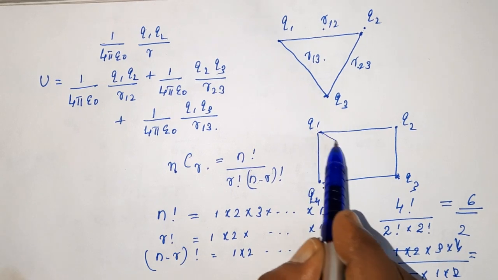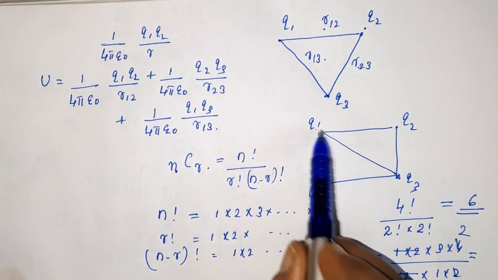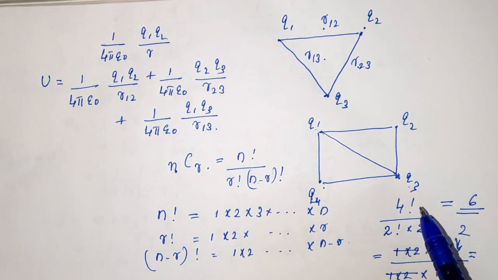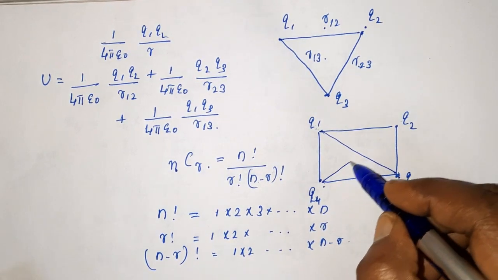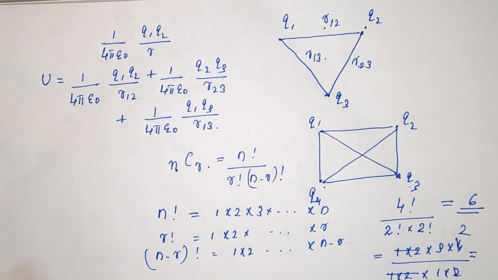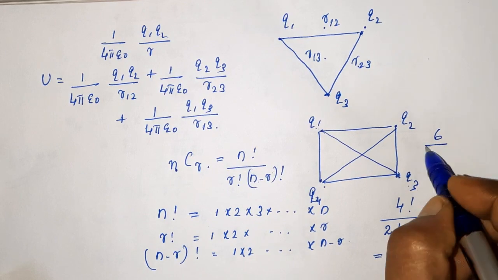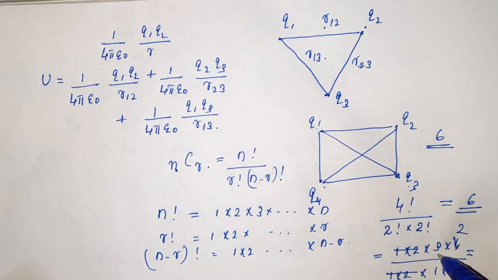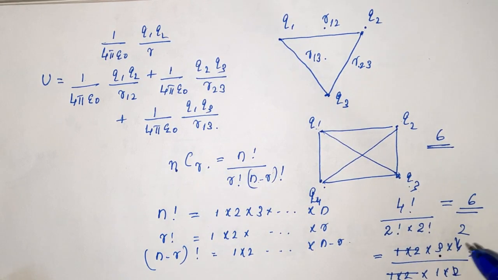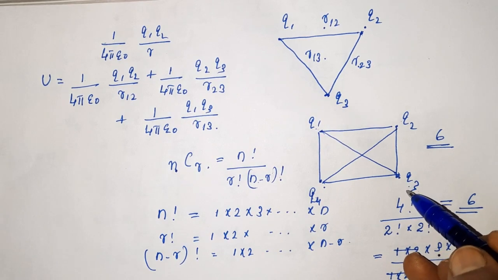Now you can take the diagonals, that is Q1, Q3. So it becomes 5. And the next diagonal, Q2, Q4. So the total becomes 6. So first you find the number of possible pairs, then you find which are those pairs.